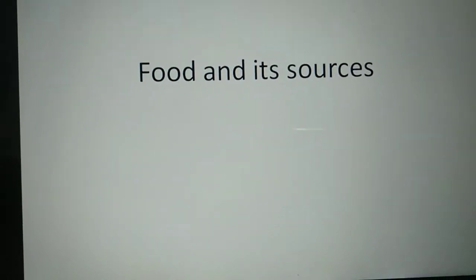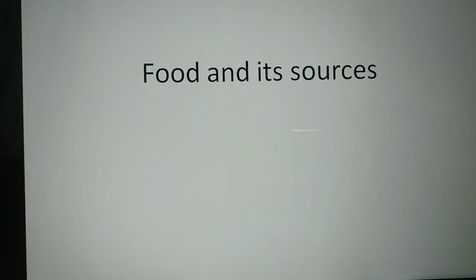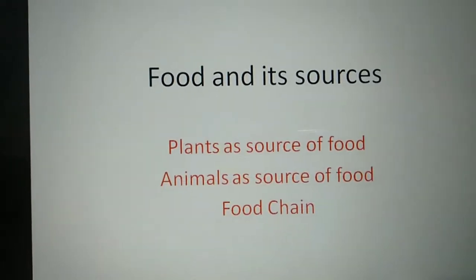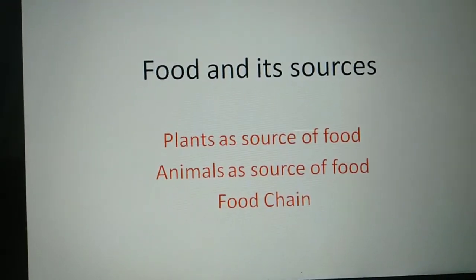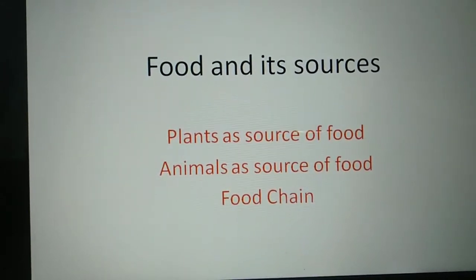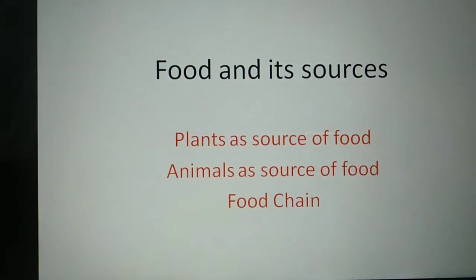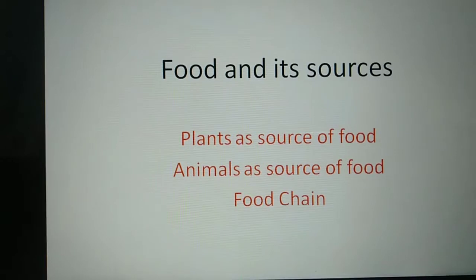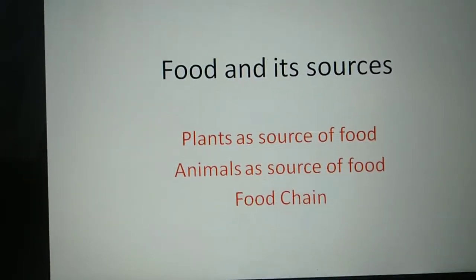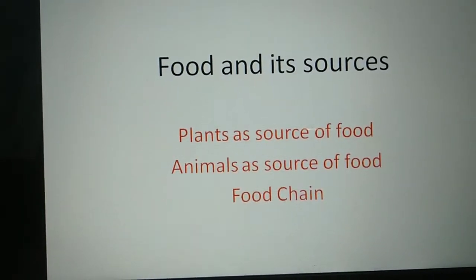As we have read about food and its sources, in our last video we discussed only one part of this chapter, that was plants as a source of food. Now we are going to read about these two parts, animals as a source of food and food chain, in this video. So let's start.